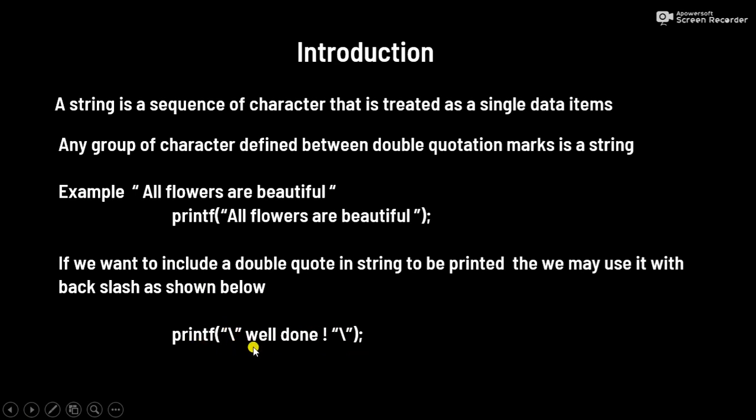So the output of this print statement is: well done. Here we are printing the double quotation mark. So in C programming, if you want to print double quotation marks, we need to use a backslash, then write the double quotation mark, and only then can we print it in C.